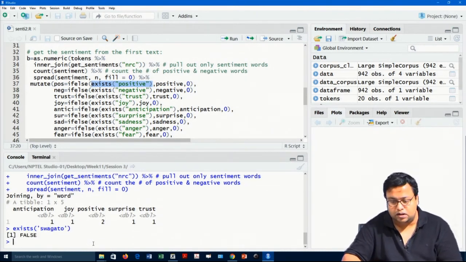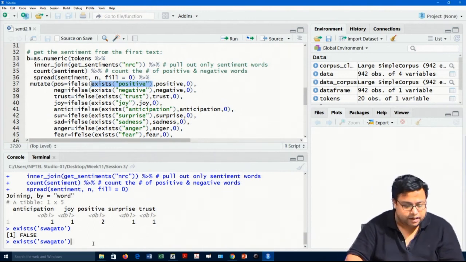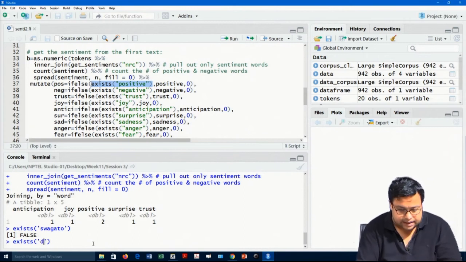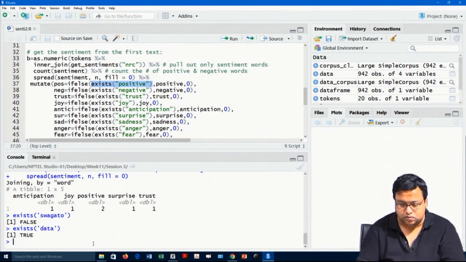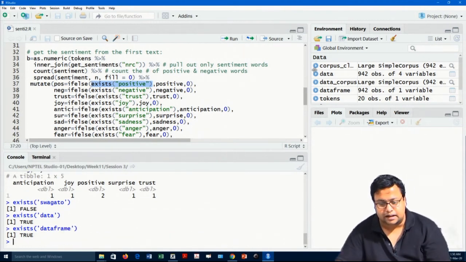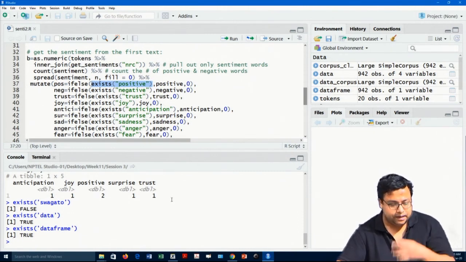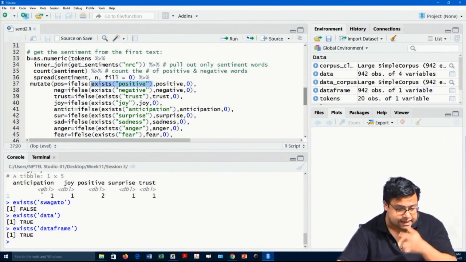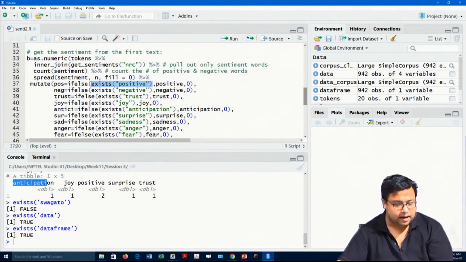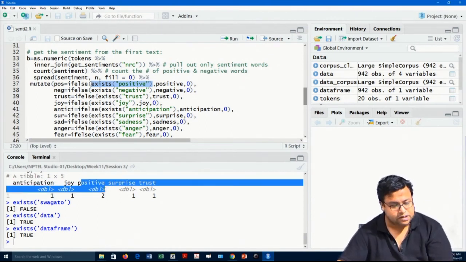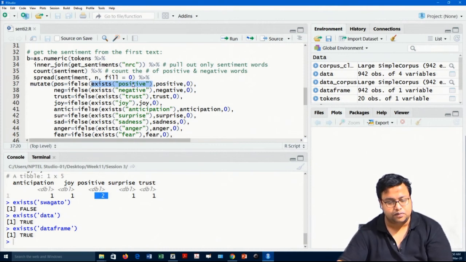There is nothing called Swagato in my global environment. But if I say exists and then write data, it will say true. Or if I write exists data frame, it will say true, because there is a data frame here. Similarly, if I say exists positive, it is there, which is a value of 2.